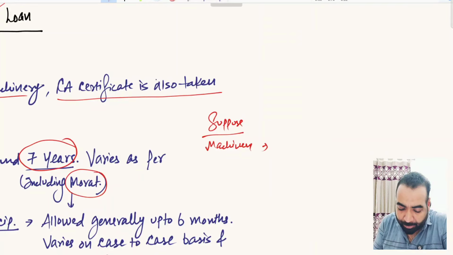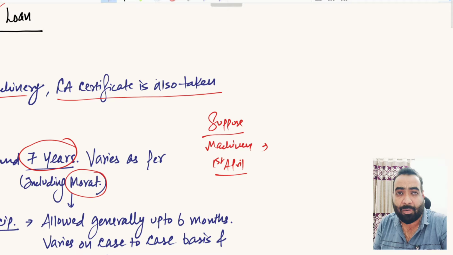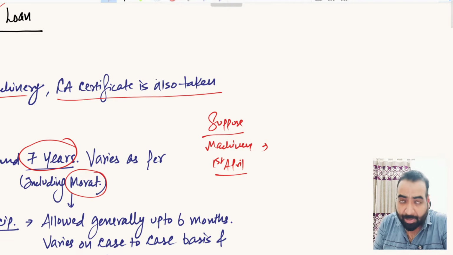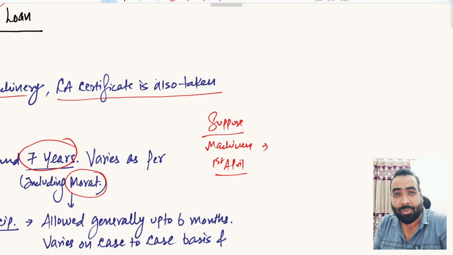Suppose you buy the machinery on 1st of April. The machinery comes to the factory, gets set up, you start production, you have to keep the minimum inventory in the factory, then you sell the stock, then you take time to recover the payments from your debtors.